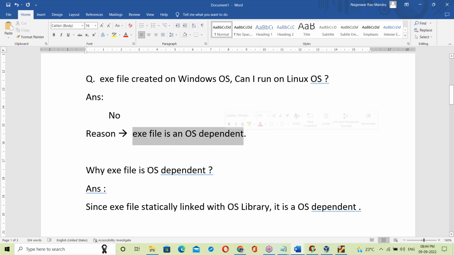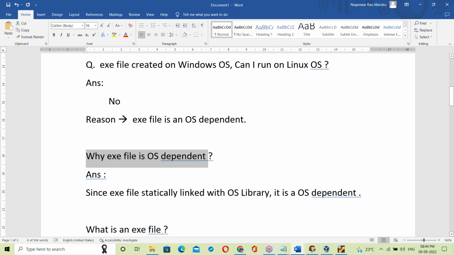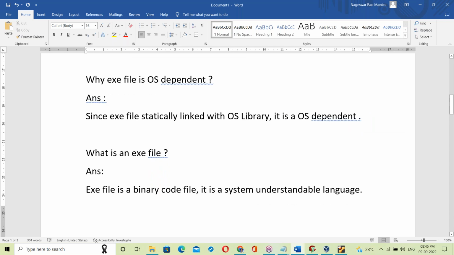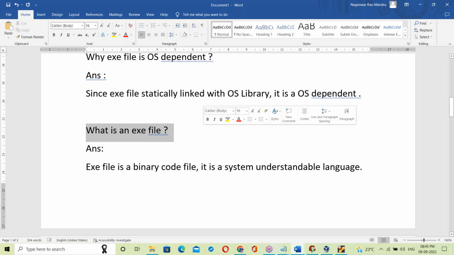Why is the exe file OS dependent? The reason here is that the exe file is statically linked with the OS library, so it's OS dependent here. What exactly is an exe file?